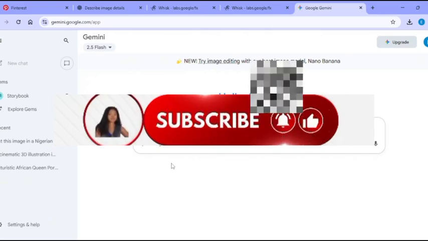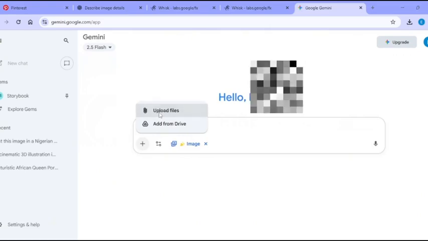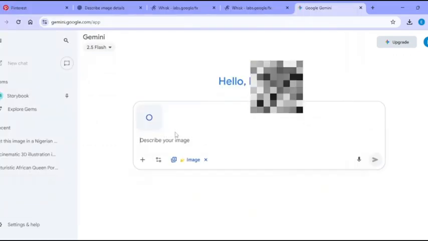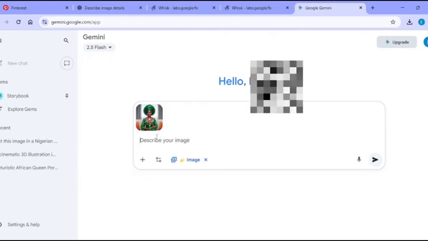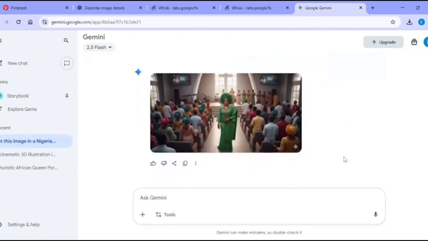Subscription is free, okay? Now let us upload the image created in Whisk AI. Once it is uploaded, you want to start by changing the scene of this image. You want to put this image in a Nigerian Pentecostal modern church. Then click enter.